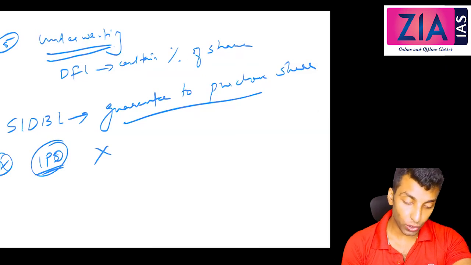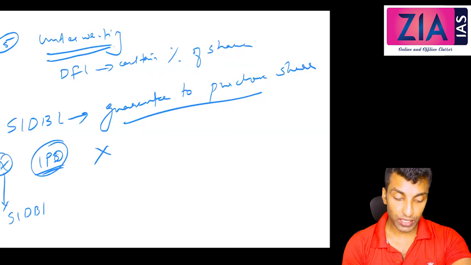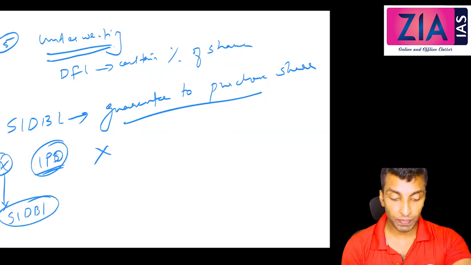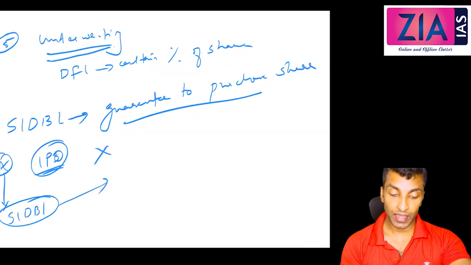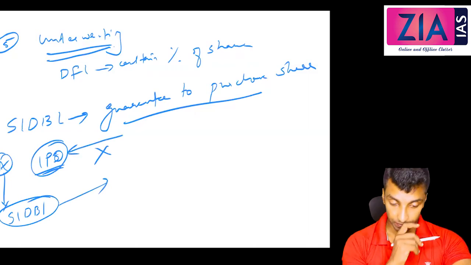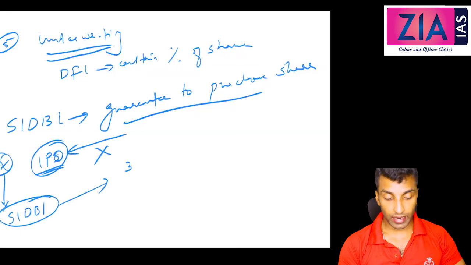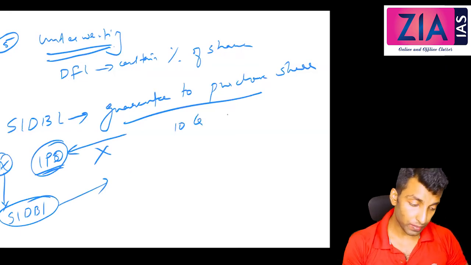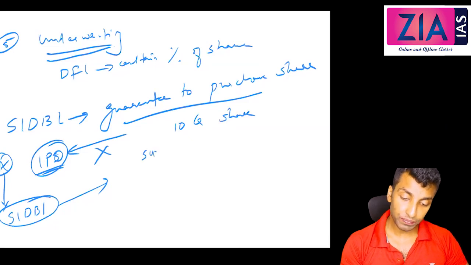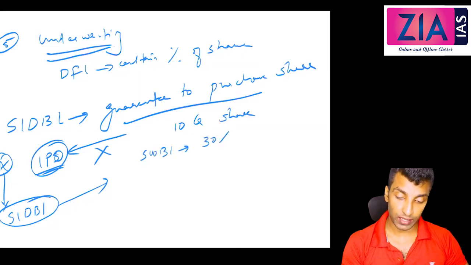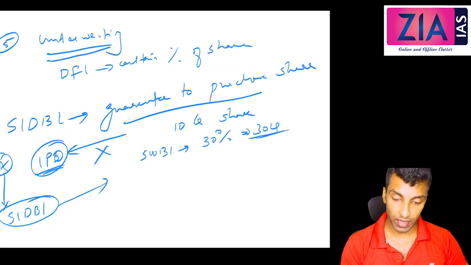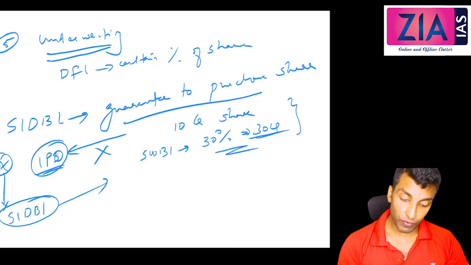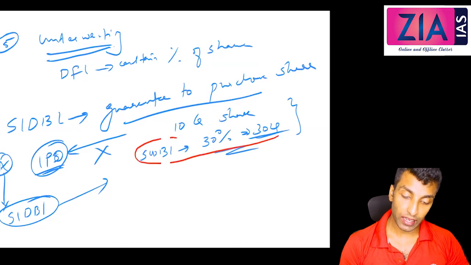So this company can go to SIDBI. SIDBI will obviously conduct a viability study of the project, and then SIDBI will give a guarantee that if it goes unsubscribed, a certain percentage will be purchased. Let's say company A wants to raise 10 crore in shares. SIDBI will say it will purchase 30%, in case it is unsold in the public. Are you getting this? So SIDBI will give this guarantee only after conducting a viability study.